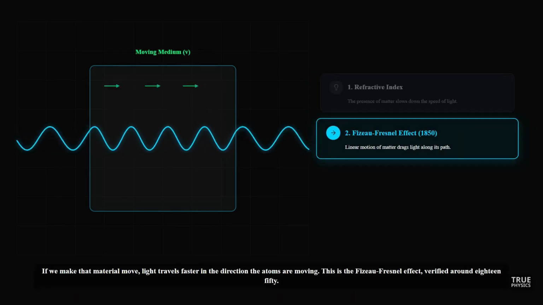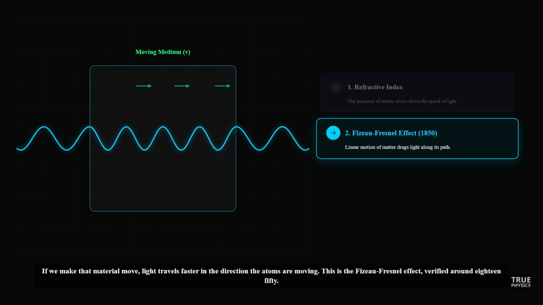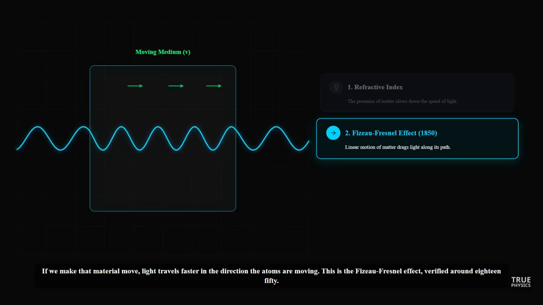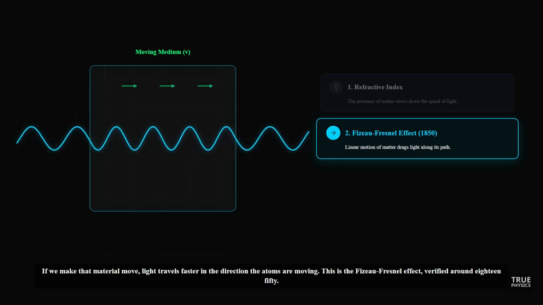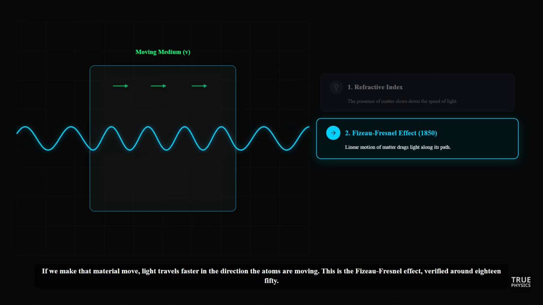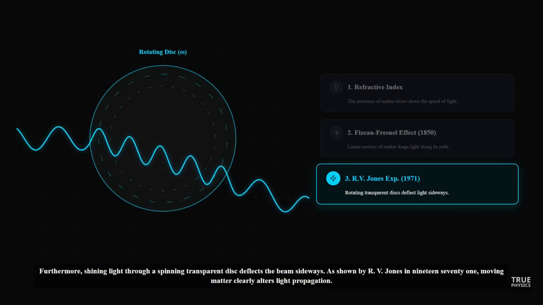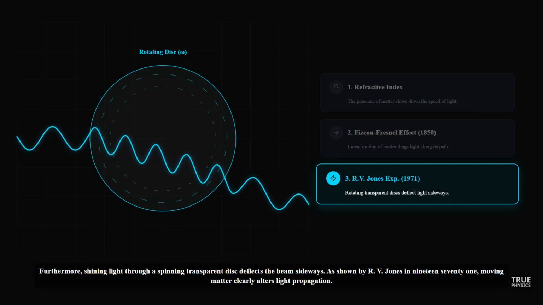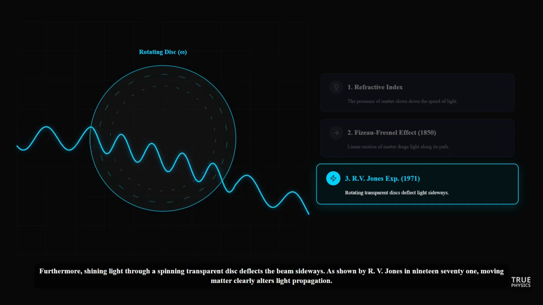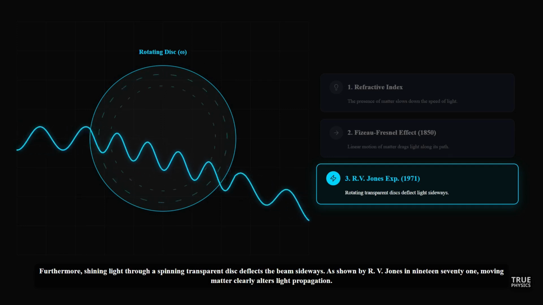If we make that material move, light travels faster in the direction the atoms are moving. This is the Fizeau-Fresnel effect, verified around 1850. Furthermore, shining light through a spinning transparent disk deflects the beam sideways. As shown by R.V. Jones in 1971, moving matter clearly alters light propagation.